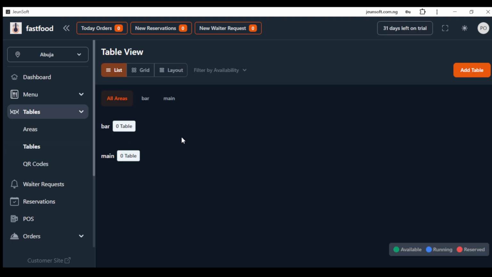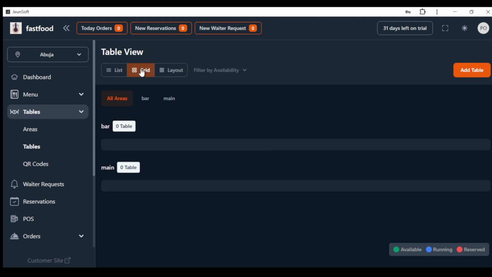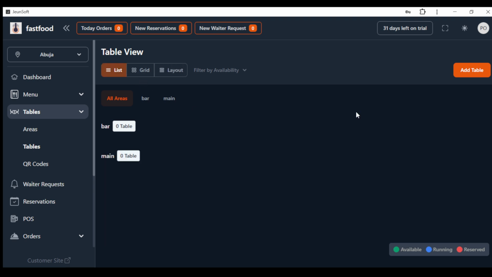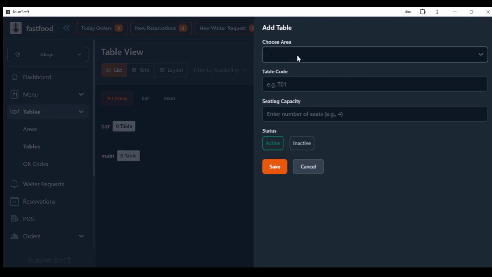So now when you go to table, you can see bar has 0 tables for now, and the main area also has 0 tables. And before we start creating tables, you can see that we have list view, grid view, and layout. You can decide to show how you want your tables to be depending on your choice. But first, let's create a table, then you see how that works. So now, which area do we have the table? Let's say the bar, for example.